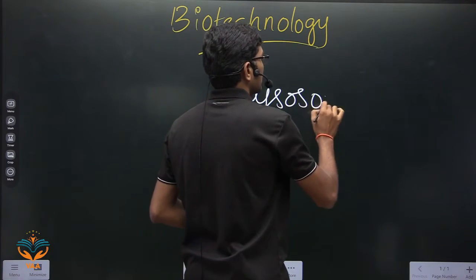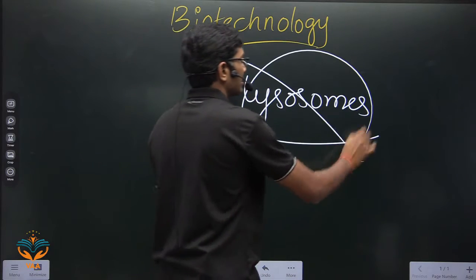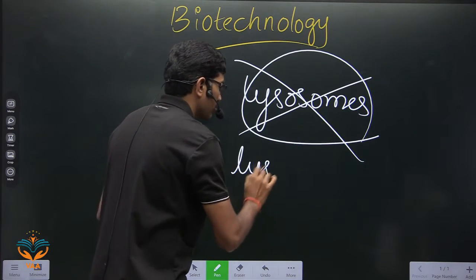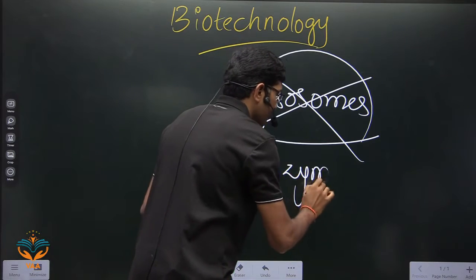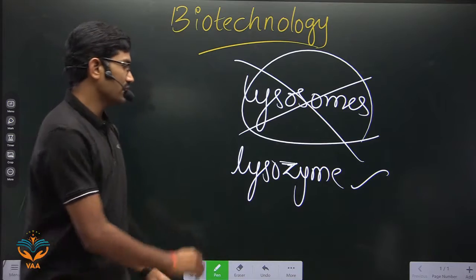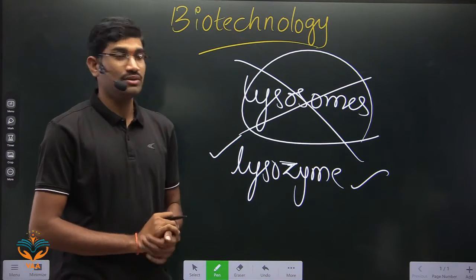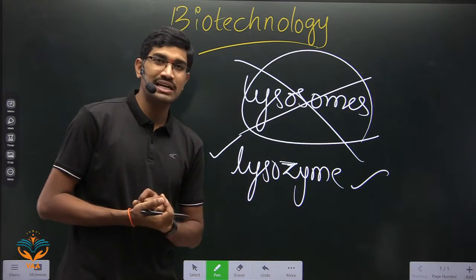Lysosomes are cell organelles, but we are not talking about those. We are talking about lysozyme, which is an enzyme, very important. This enzyme is used to break down the bacterial cell wall. Very good. And what are some other important points regarding this?